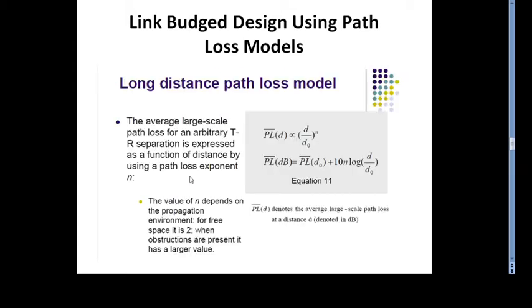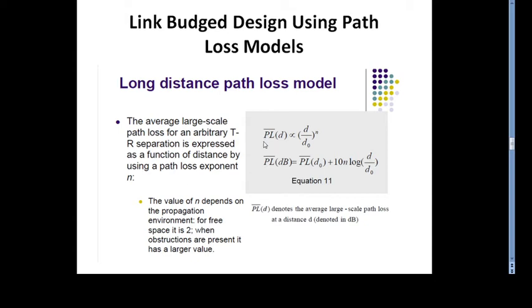So the long distance path loss model gives the average large scale path loss for any arbitrary transmitter and receiver separation, expressed as a function of distance by using the path loss exponent.